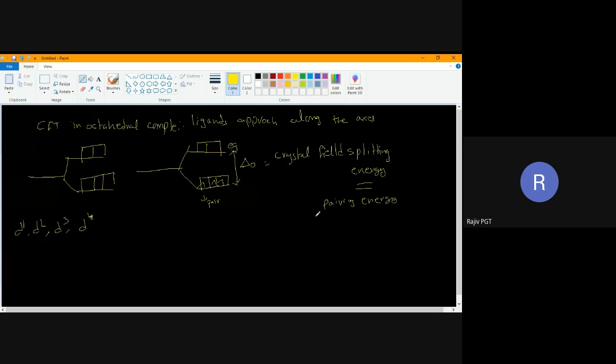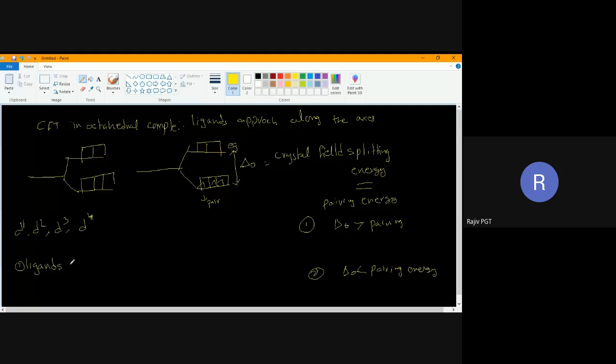Now from this I have drawn two cases. Case 1: delta naught is more than pairing energy. Second condition: delta naught is less than pairing energy. The energy difference between these two sets is called crystal field splitting energy. There are many factors which influence this crystal field splitting energy. One of the major factors is the ligands.